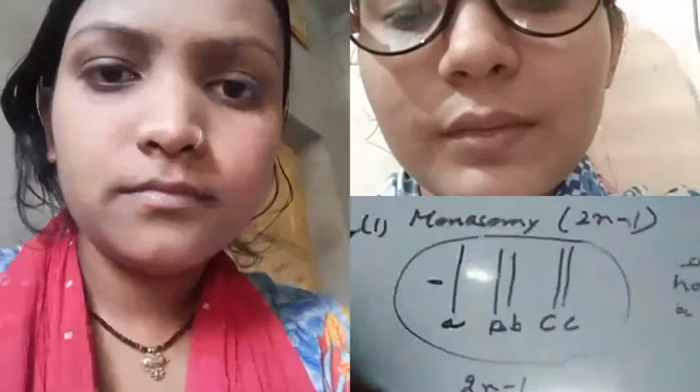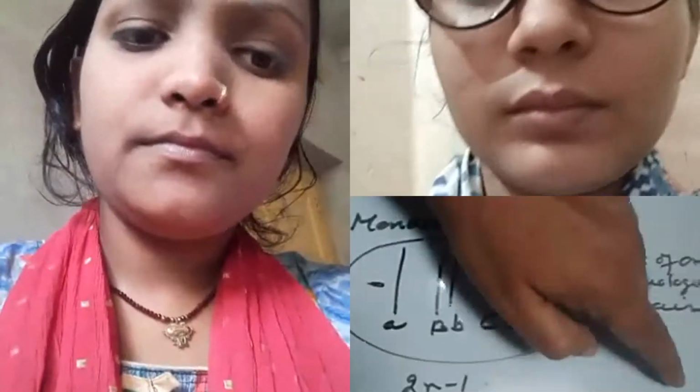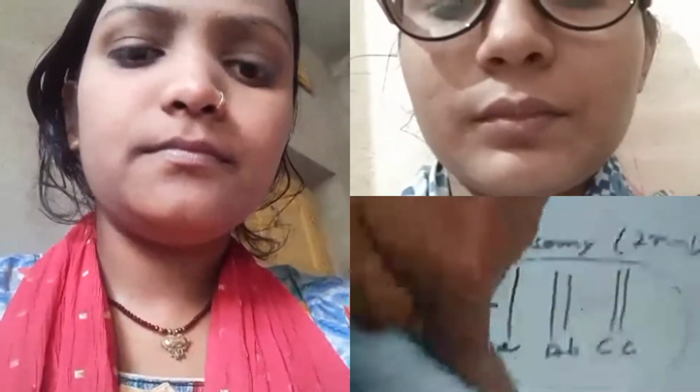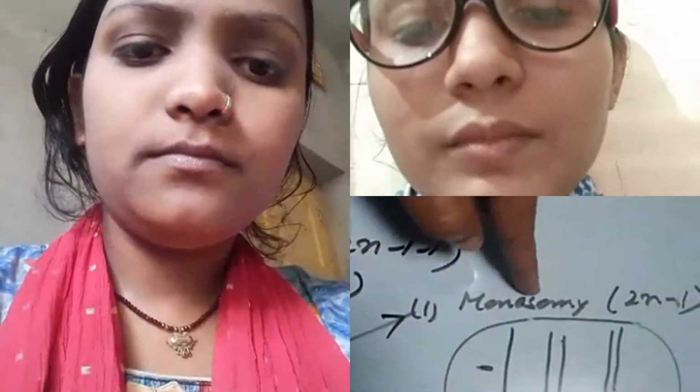And why the term monosomy? Mono means one. So this first pair is represented by loss of one chromosome; only one chromosome is left, hence the term monosomy. In the second pair also only one chromosome. Therefore, in each of these 2 pairs, one chromosome is absent. Therefore, the term double monosomy is used because these 2 pairs are represented by only one each. 2n minus 1 minus 1. In the earlier case, monosomy, because one pair of the chromosome is deficient by one homologue.